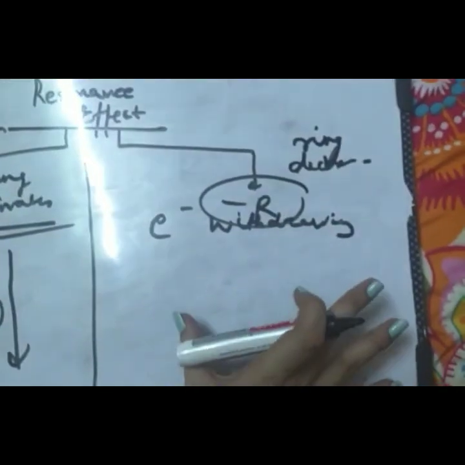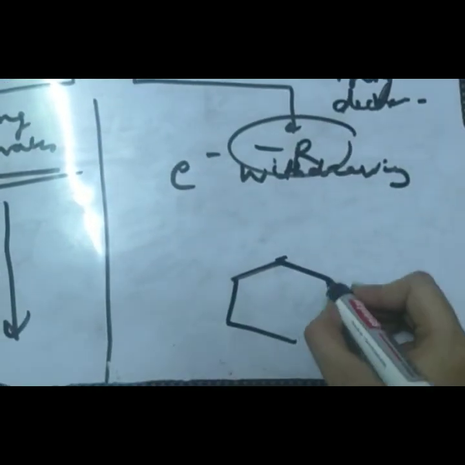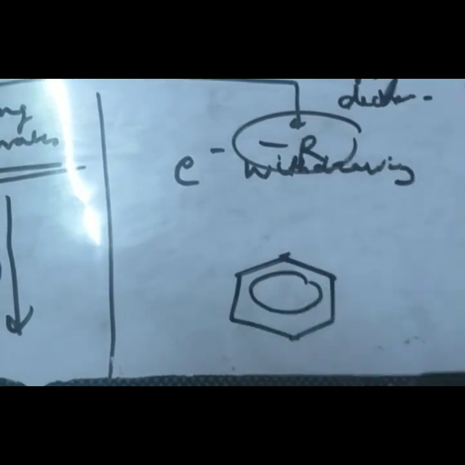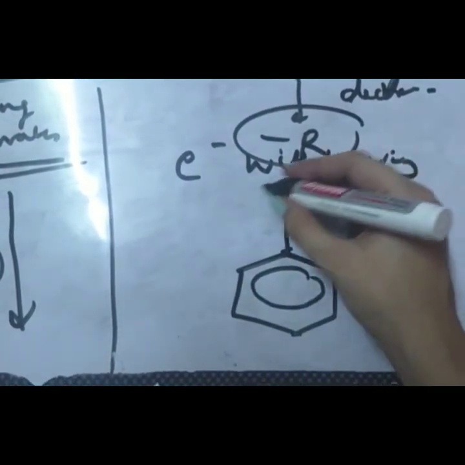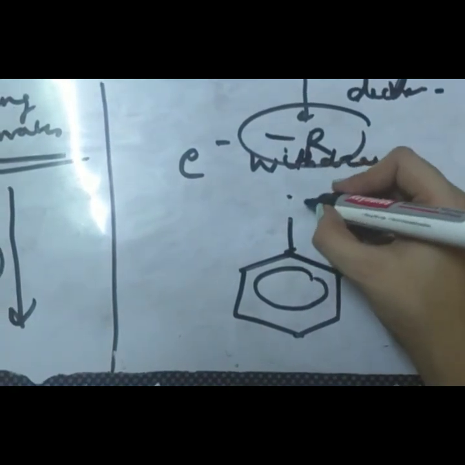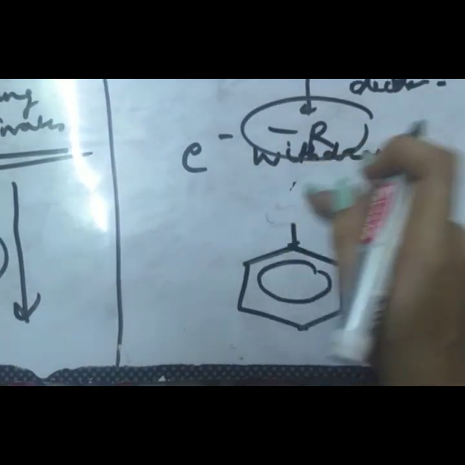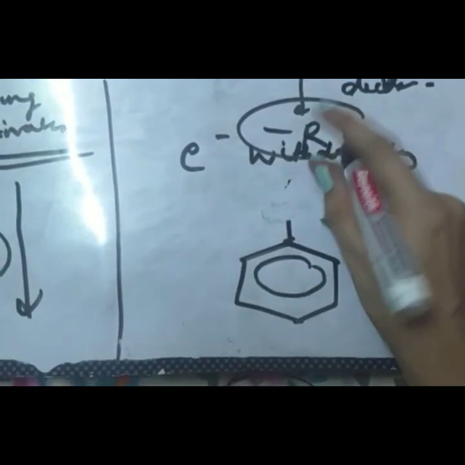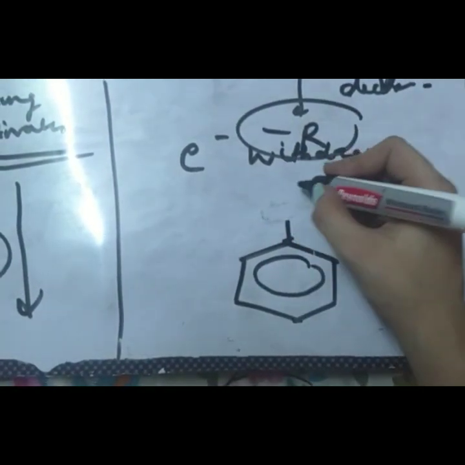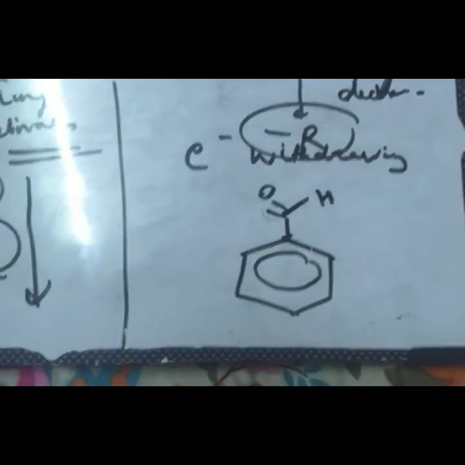So in this, let's consider we have benzene, and let's say the functional group is fluorine. No, not fluorine, I will discuss fluorine later. Let's say it is this aldehyde.